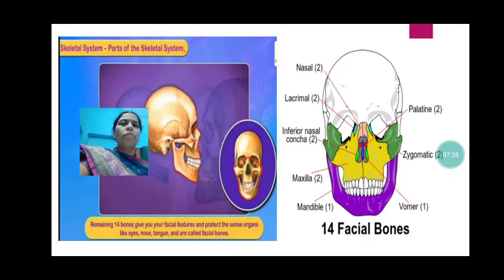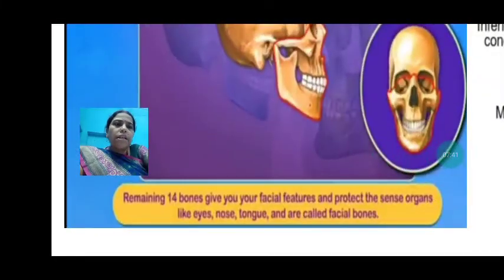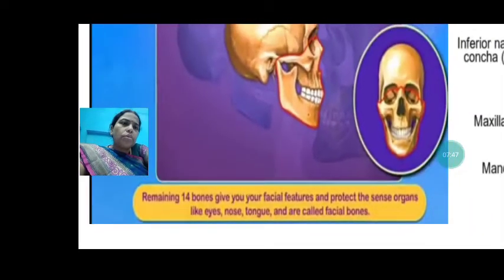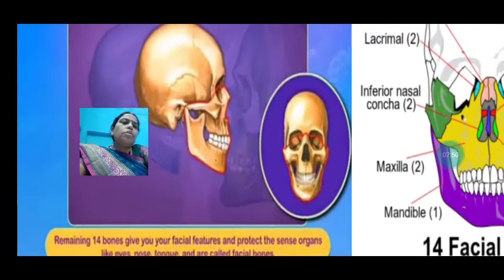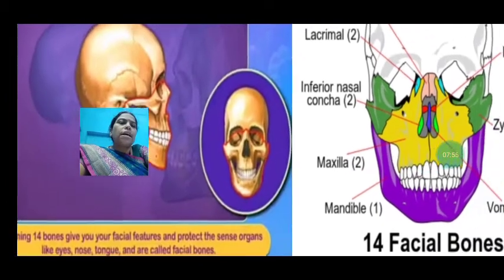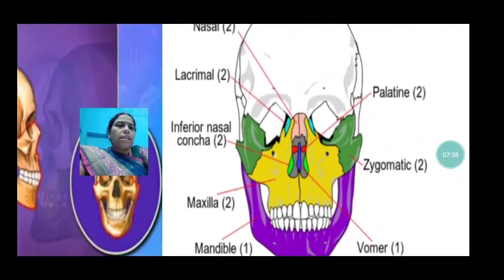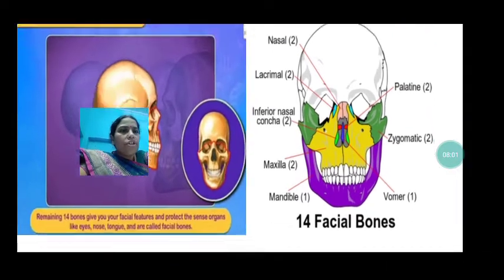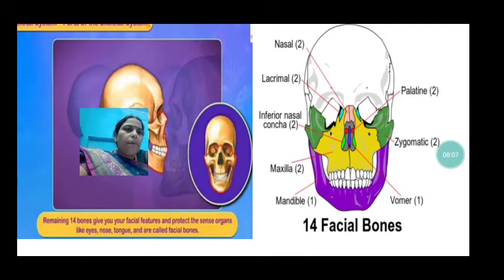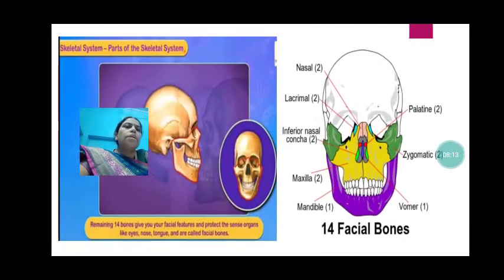The remaining 14 bones give you your facial features and protect the sense organs like eyes, nose, and tongue, and are called facial bones. These 14 facial bones are: nasal, lacrimal, inferior nasal concha, maxilla, mandible, palatine, zygomatic, and vomer.